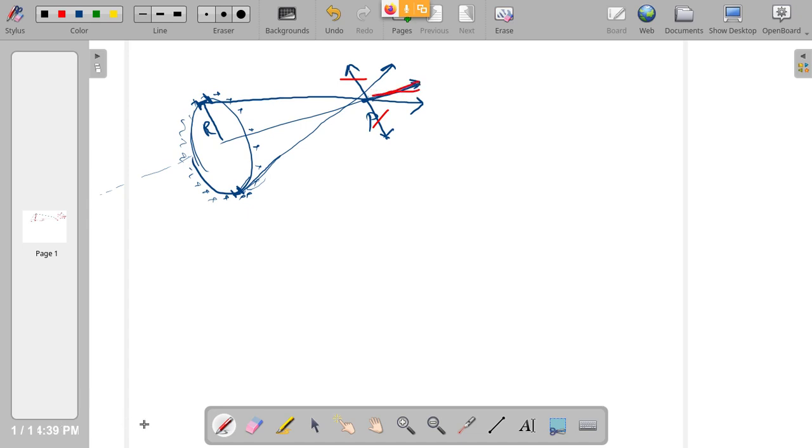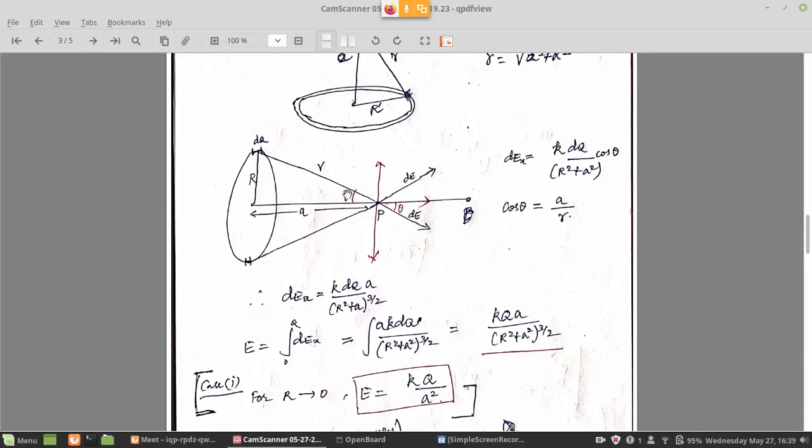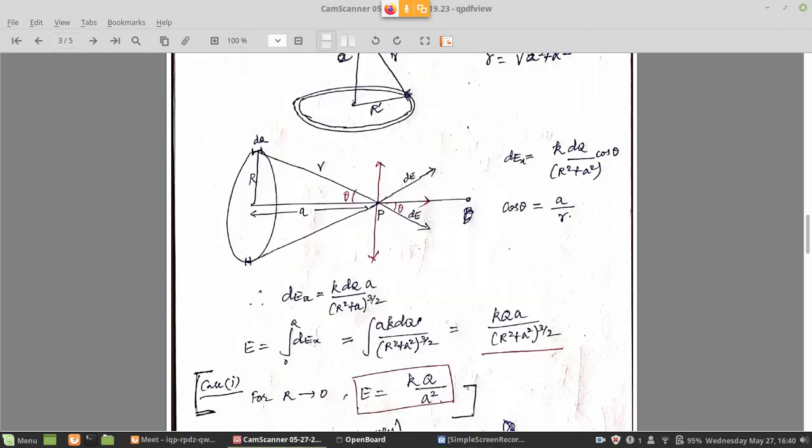So that is what I am going to do here in this integration. Here I am assuming the angle to be theta. This angle is theta. The distance from the element to the point where I want to measure the electric field is small r. The charge in that element is dq. So I can write the electric field due to that small element as dEx. Why x? Because I am taking this axis to be the x-axis. The y components are cancelling.